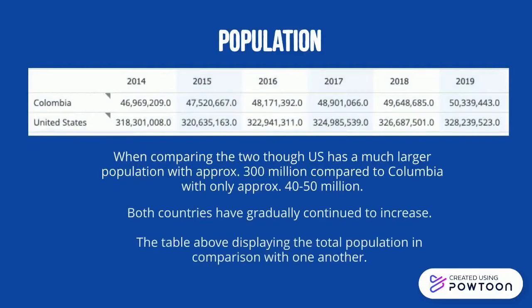When comparing the population between Colombia and the US, you can see in the chart that both have been gradually increasing. However, in the United States there is approximately 300 million people compared to Colombia with approximately 40 to 50 million people.